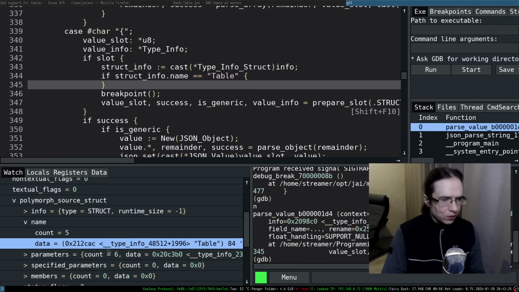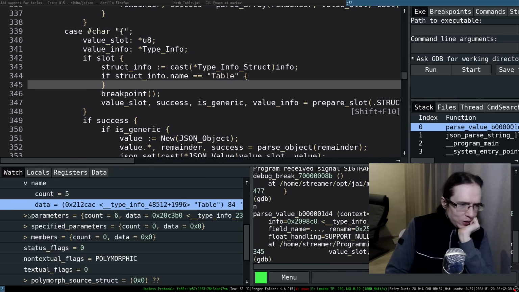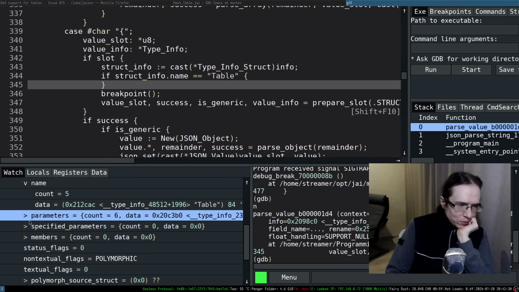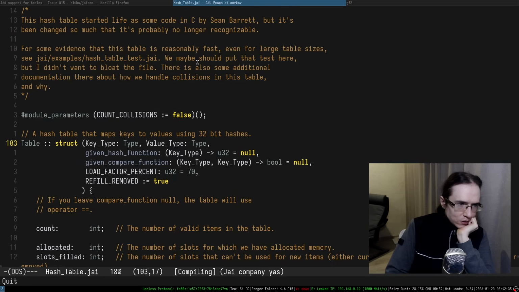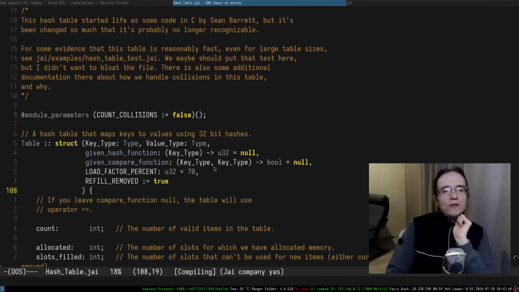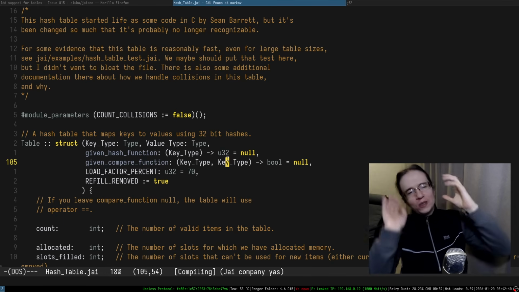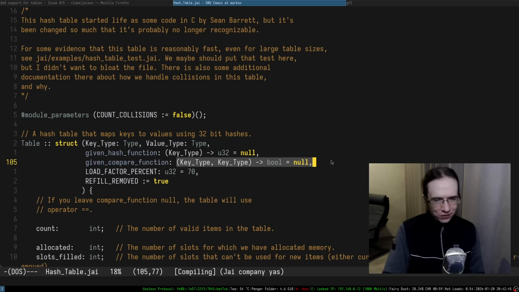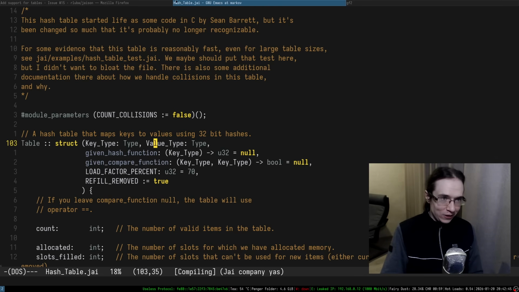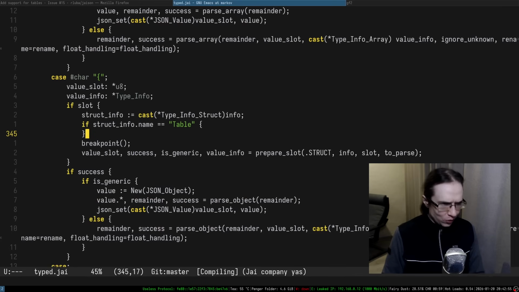Yeah, it's a table. I'm not sure about parameters. So there are 6 parameters in here, but 1, 2, 3, 4, 5. I got confused by this comma. I should not have counted commas, because this comma is a part of the function. There are 6 of them, so here they are. That's actually kind of cool. Wait a second. Let's maybe iterate through all of these parameters.